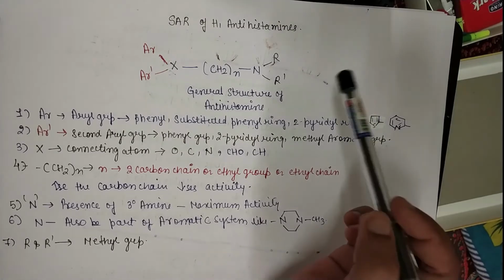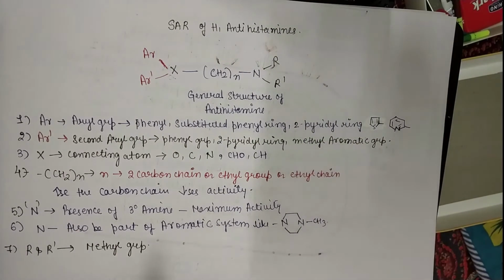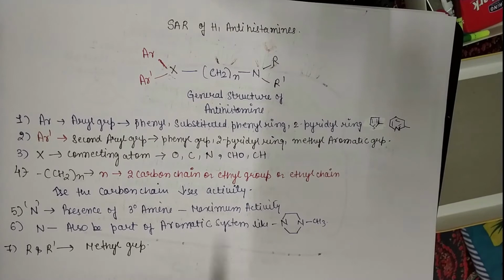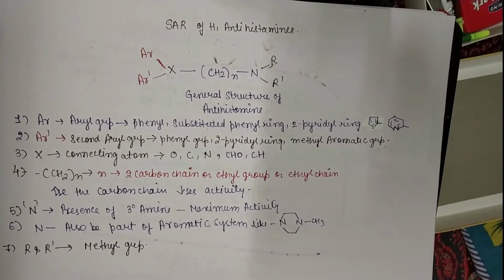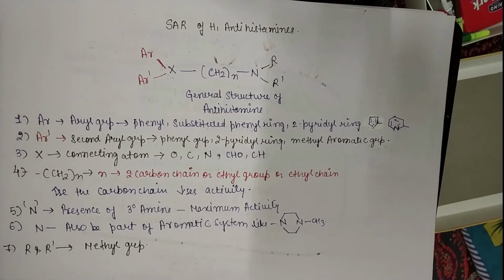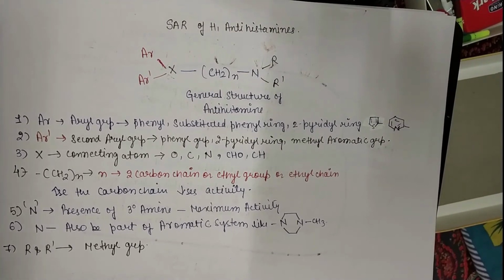The last point is about R and R dash: they can be methyl groups. If R and R dash are substituted with methyl groups, they will produce the antihistaminic activity.